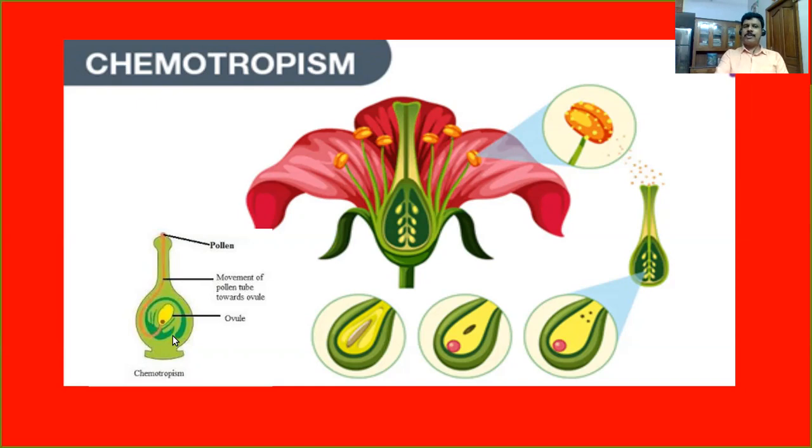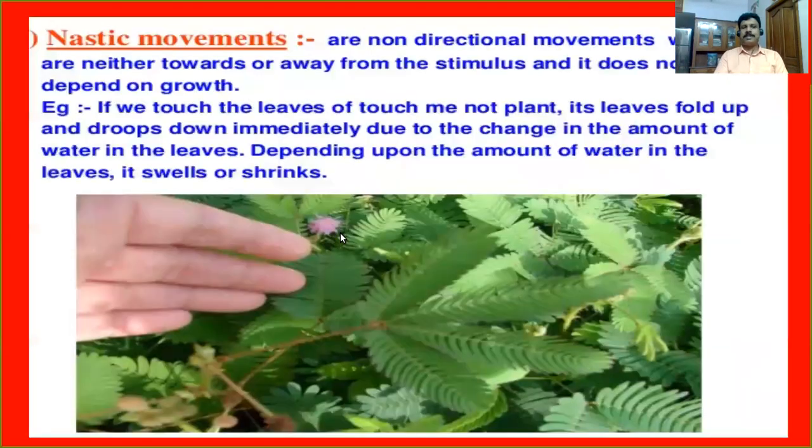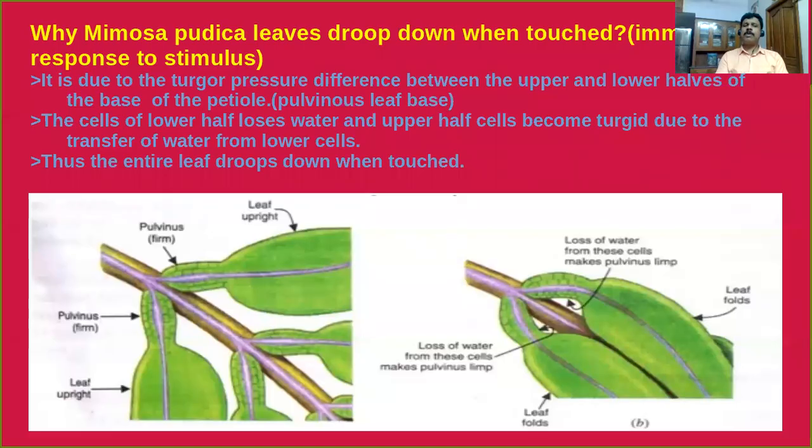I hope you have understood the different types of tropic movements. The other type of movements that we have discussed is called nastic movements. I said nastic movements are non-directional movements which are neither towards nor away from the stimulus. Is it clear? Better example we have discussed in the case of the touch-me-not plant. Because of touch, what happened? Its leaf becomes drooped down. Now we have to discuss in detail why Mimosa pudica leaves droop down when touched.